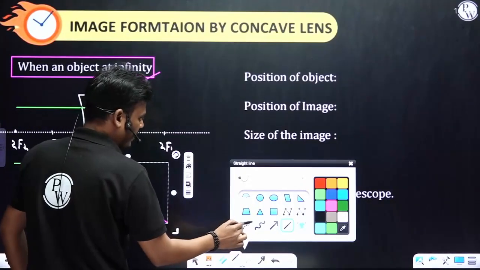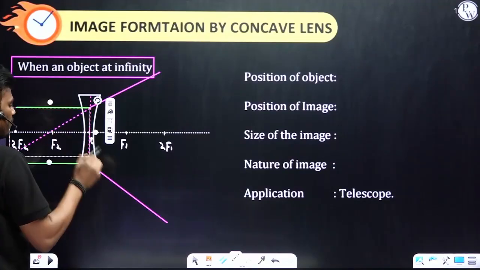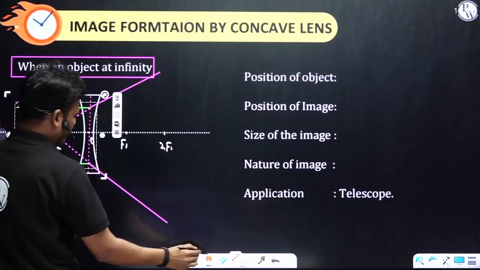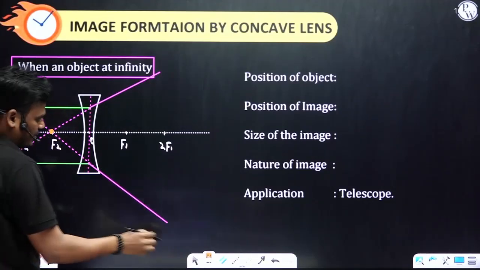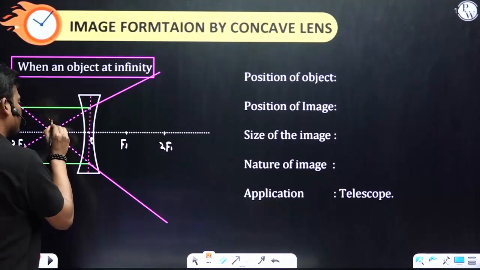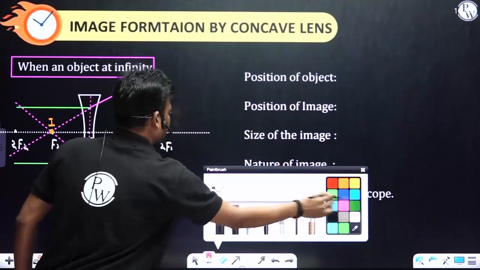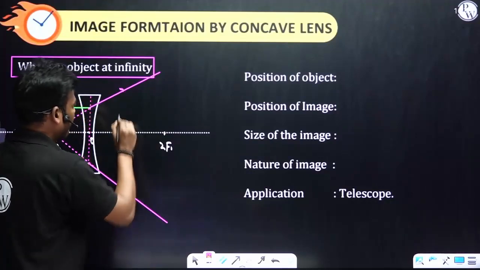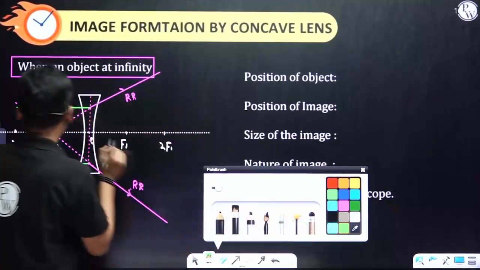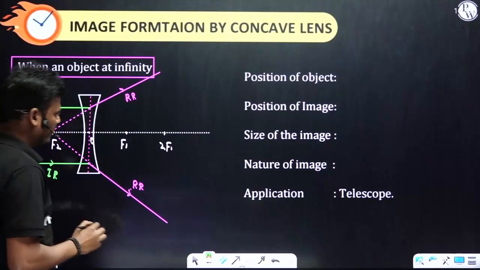So if I retrace backward, here they are meeting. It is the point size. This is the image. This is the refracted rays, and here also incident rays.